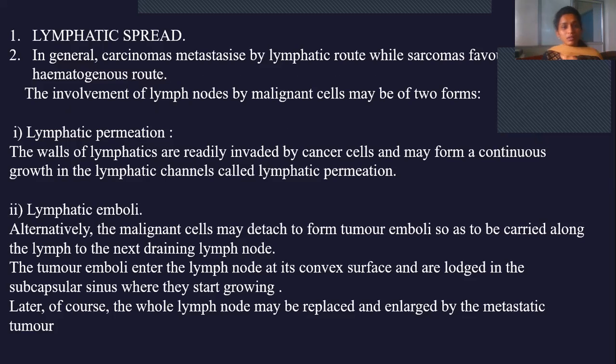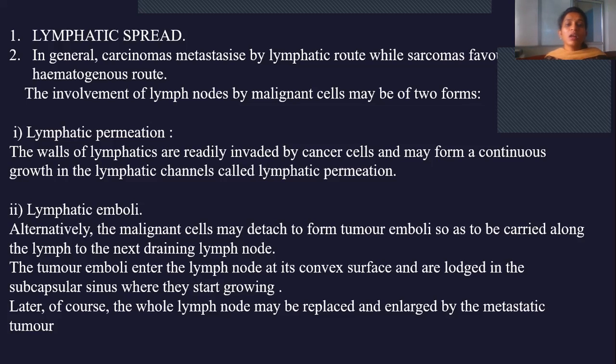Generally, lymphatic spread takes place in carcinomas, whereas hematogenous spread takes place in sarcomas. What is carcinoma? In the last class we discussed that carcinoma is nothing but tumors of epithelial origin, and sarcoma is tumors of mesenchymal origin. So carcinoma spreads via the lymphatic route, whereas sarcoma spreads via the hematogenous route.